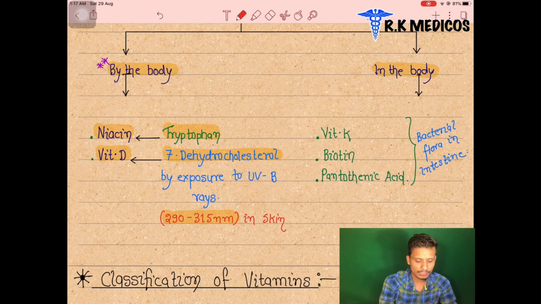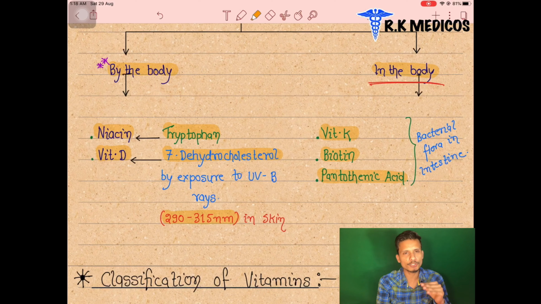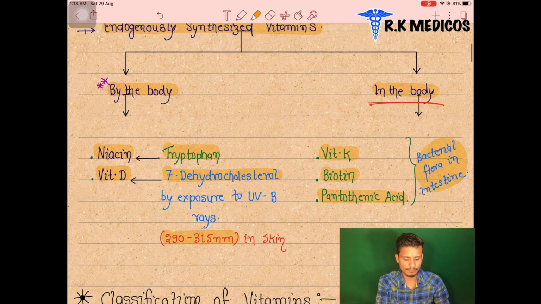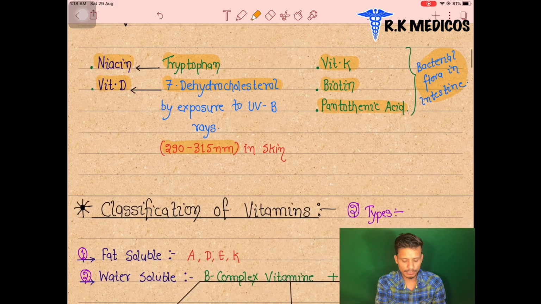Now we are going to see which vitamins are synthesized in the body. In the body we can see vitamin K, biotin and pantothenic acid. These are the three vitamins synthesized inside our body by the bacterial flora of the intestine. This bacteria present in our gut, the GIT or intestinal tract, synthesizes several vitamins, like vitamin K, biotin and pantothenic acid. So these are endogenously synthesized vitamins. Now we are going to move further.